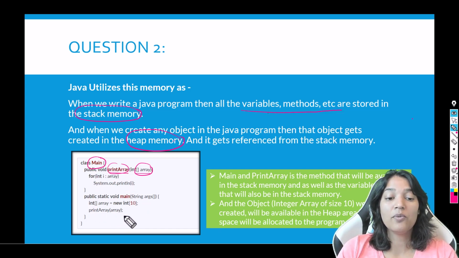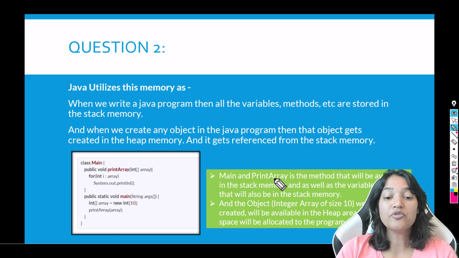So what will go in the stack memory, and what will go in your heap memory? As you can see, the main method and the print array method are going to be available in the stack memory, and all these variables that you have created, the i variable, the integer variable, and the array variable, will go in the stack memory.